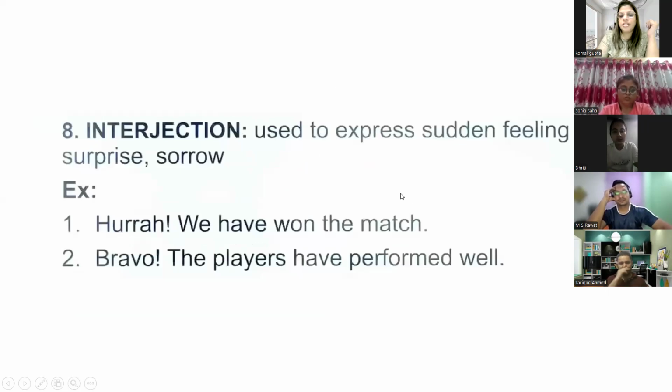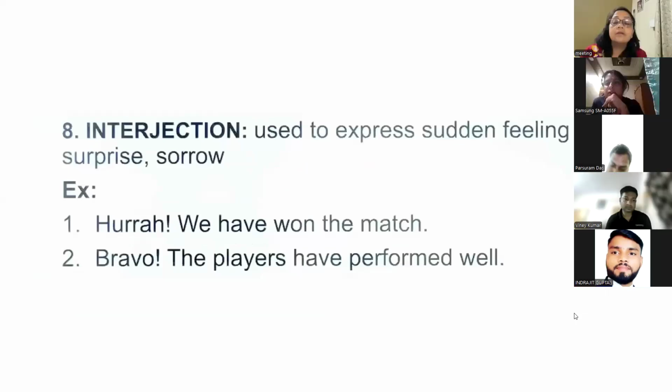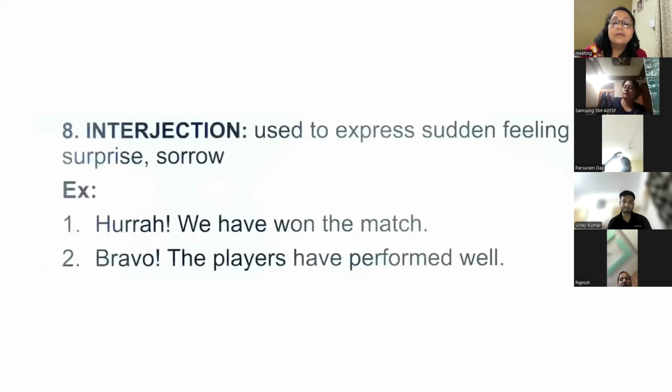What are interjections, guys? Interjections are words used to express a sudden feeling. The feeling can be sorrow, surprise or happiness. Whenever you want to show a sudden feeling, you have to use an interjection. These are the interjections: hooray, bravo, oops, ah, wow. This just shows what your feelings are. If I say wow, you have done this, it means I'm showing my expression.